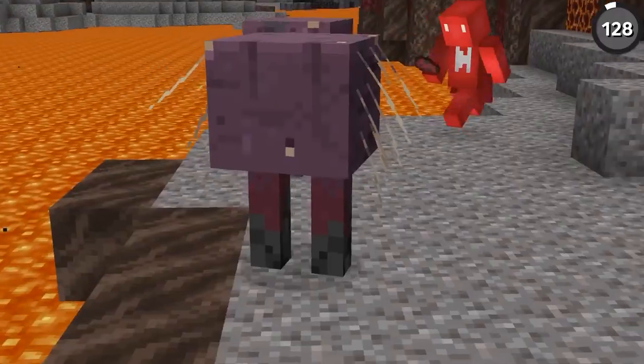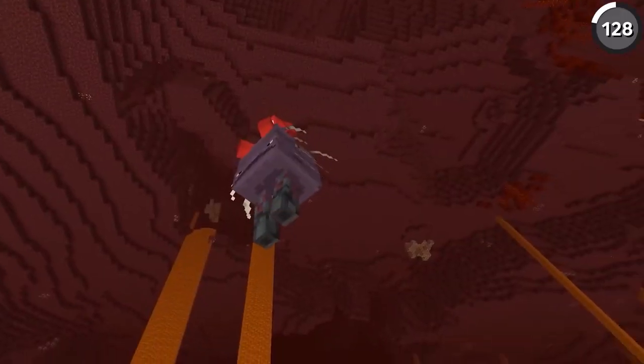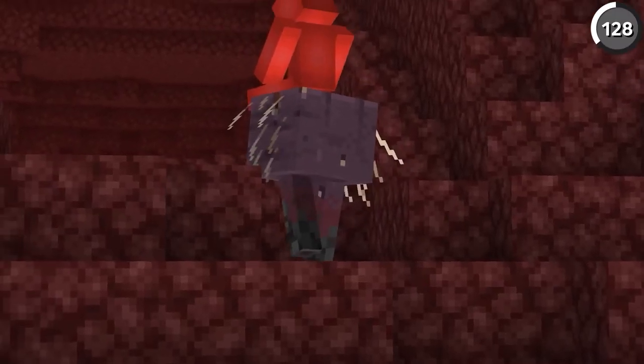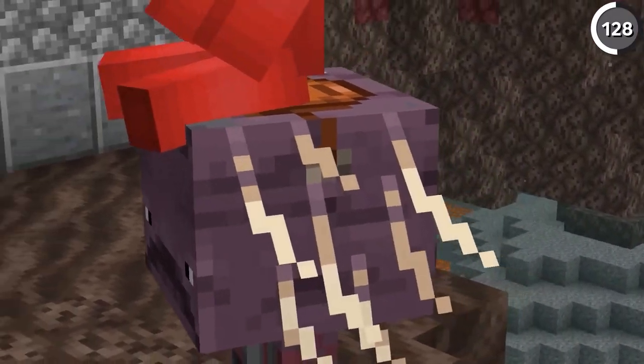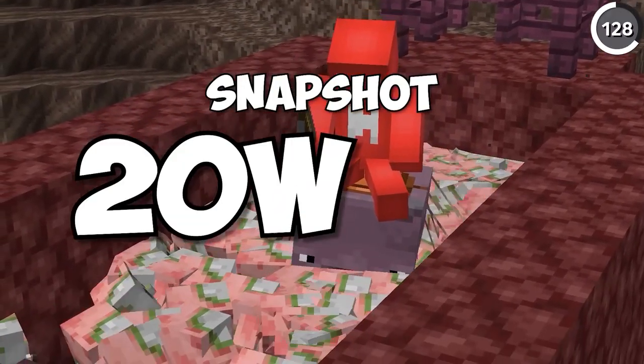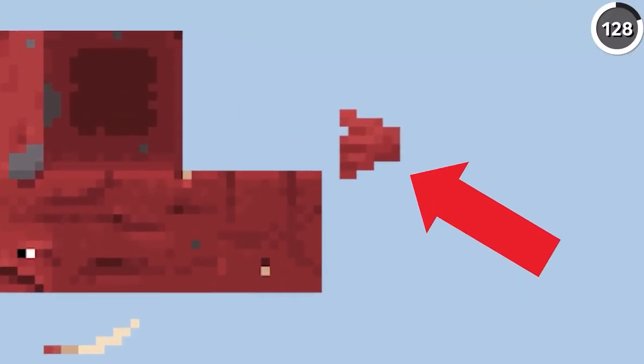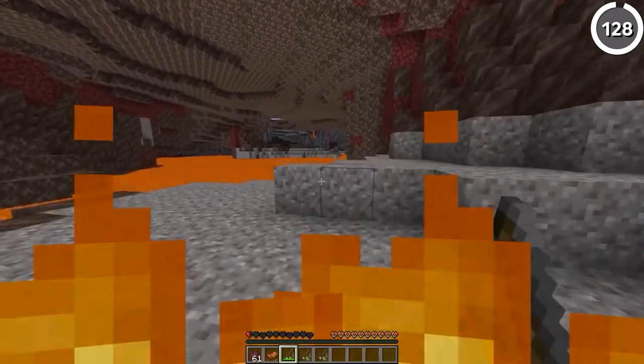Would you believe me if I told you that striders were fish? Well, looking at one now, that's a hard comparison to justify, though that might have changed during development. See, if we check the strider's texture file prior to Snapshot 20w15a, they actually had a fin in the texture data, but since that update, the original file has been removed.